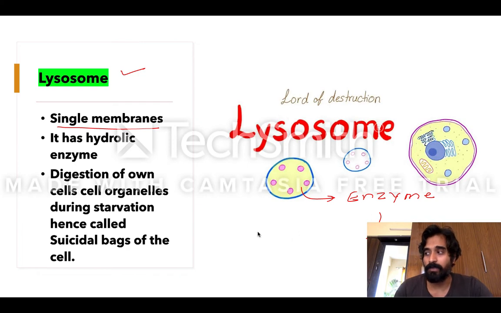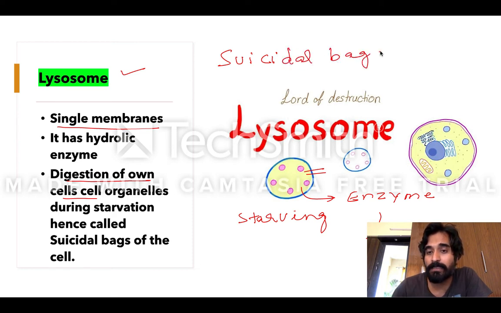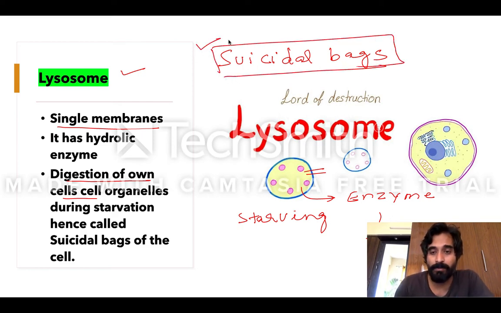There is an enzyme which digests its own cell. So suppose the cell is starving. Then this lysosome releases the enzyme, and that's why the cell dies. So this is also known as the suicidal bag. This is a very important question. Remember this. They can ask you in BPSC or JPSC.